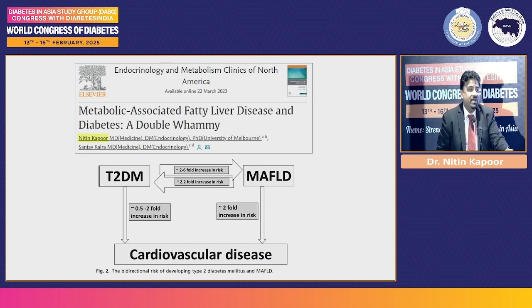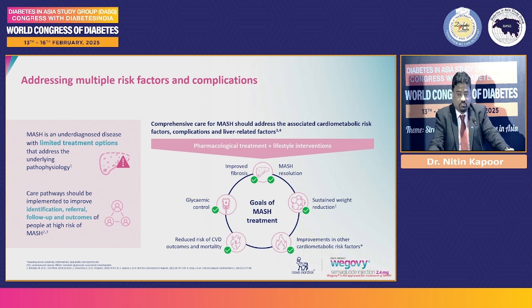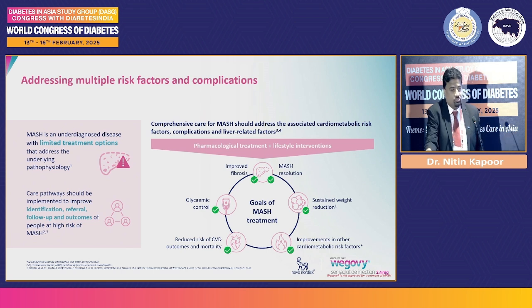So it is an independent risk factor as well. Like we manage any other chronic disease, be it diabetes and obesity, again, steatotic liver disease requires multi-faceted treatment. You have to make sure that your patient's glycemic control is good. You have to reduce the risk of fibrosis and steatohepatitis. Overall weight loss is to be achieved. The CV prevention is also to be achieved.